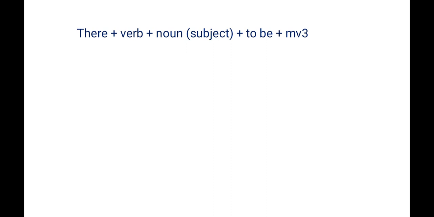Then to be, then the main verb in the third form. Then by, then the object, that is understood, that's why I have not written it. See, in the example, there is no money to buy. There, then the helping verb, that is the auxiliary verb. Then no money is the noun here. Then to, infinitive, then by.